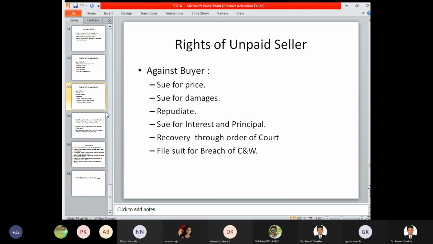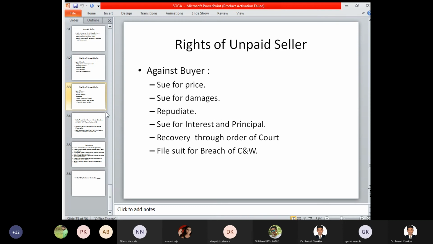So at any stage, if we feel that both the price and the damages have to be recovered, then the seller, that is the unpaid seller whose amount has not been paid, can go to the court of law and file a civil or criminal complaint. Accordingly he can sue for both, that is, he can sue for the principal amount and he can sue for the interest amount.